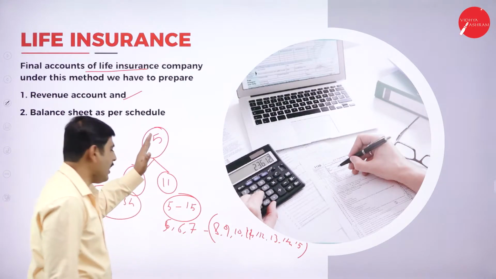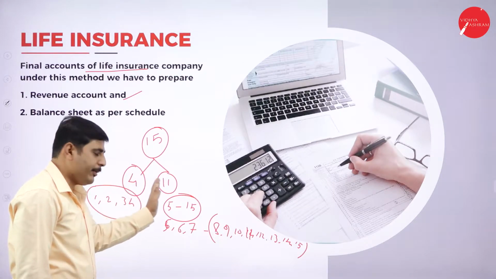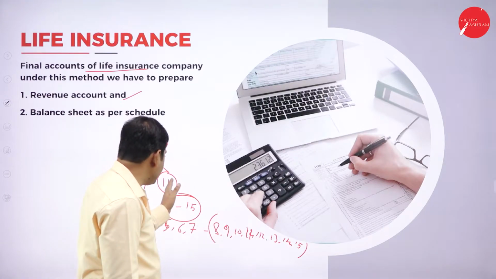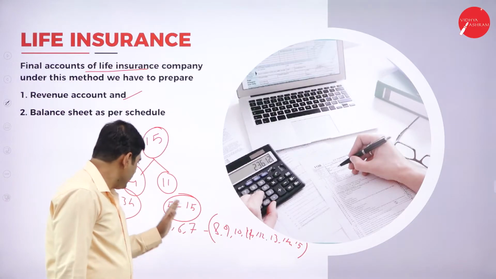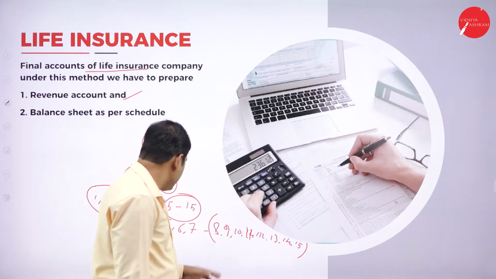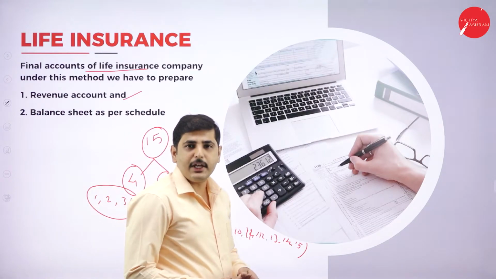Again, out of 15 schedules, 4 are the revenue account schedules, and the remaining 11 are the balance sheet schedules. In the balance sheet, 5, 6, 7 are the source of fund and 8 to 15 are the application of fund.